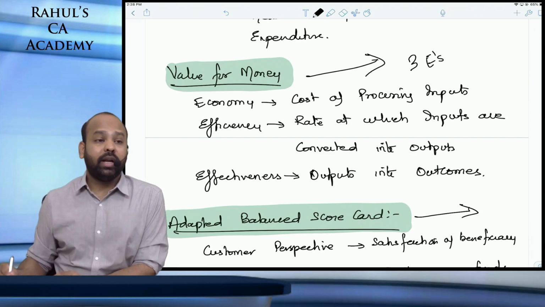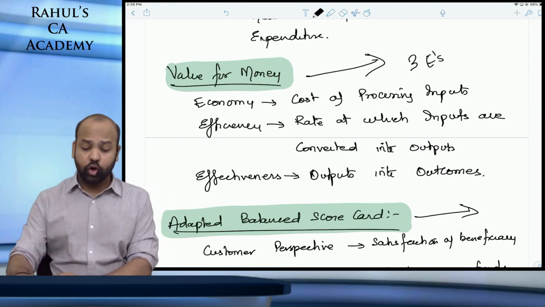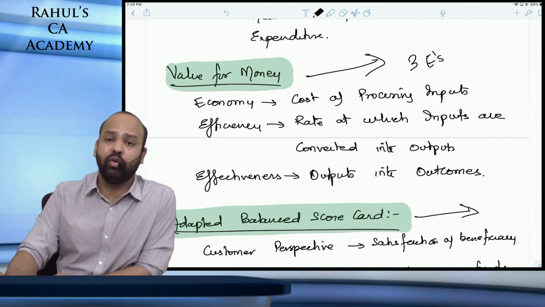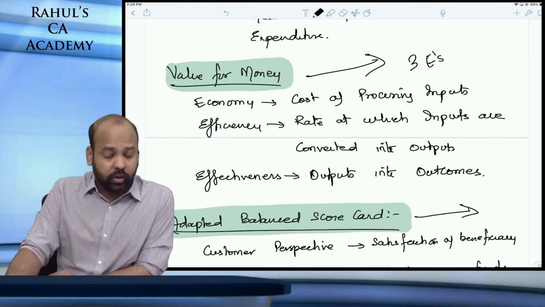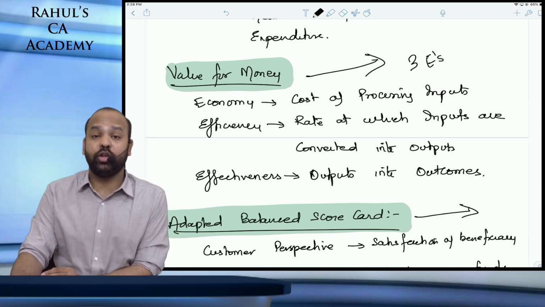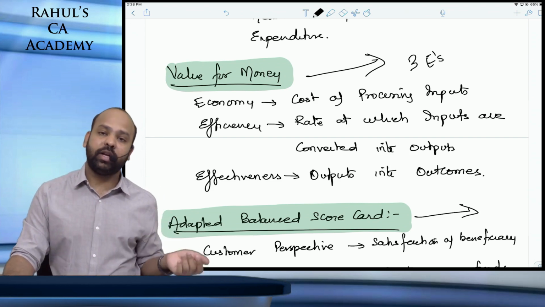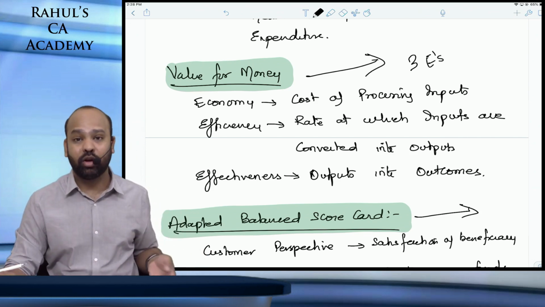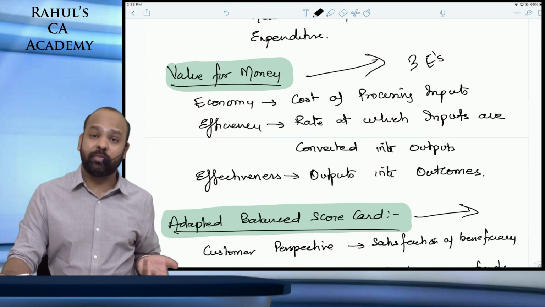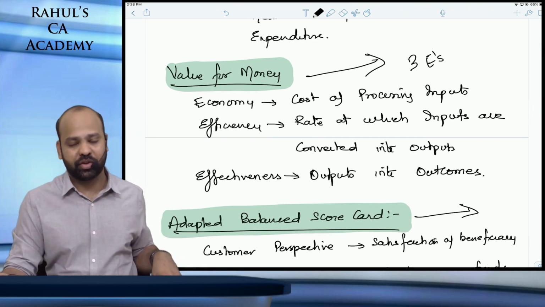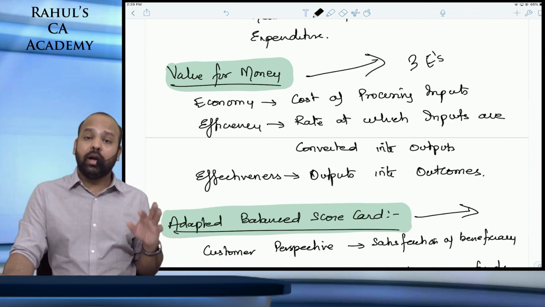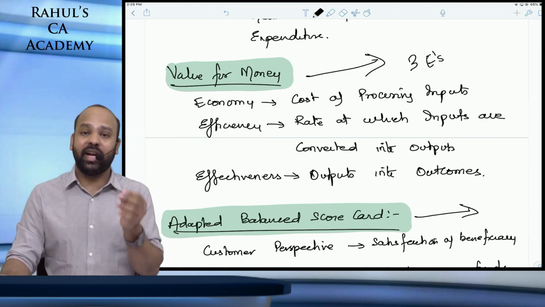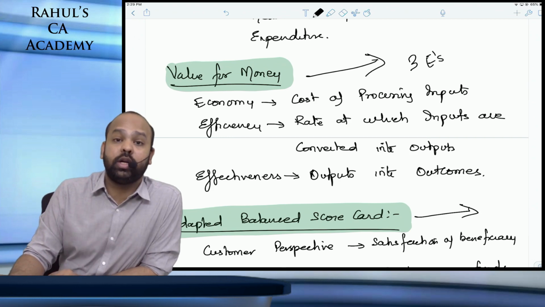If you try to recollect the example where the cost of procuring inputs, say you are a charitable organization and your objective is to educate children. The amount of salaries that you are paying to your lecturers, the amount that you spend on books, infrastructure, and stationery is economy of operations. Efficiency of operations is how many students you are able to cover, the rate at which inputs are converted into outputs.